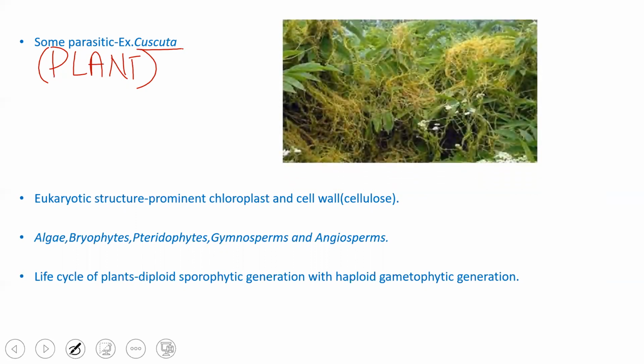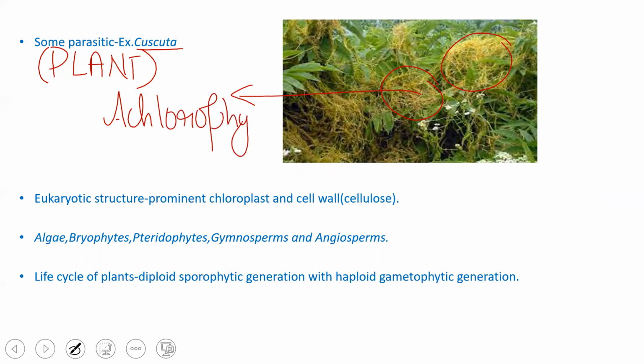So Cuscuta, you can see the yellow colorations here. This is a plant parasite which will be growing on other plants for food. So they are completely achlorophyllous, that is, they do not have any pigment present in them. They depend on nourishment by being a parasite on other plant body. So that is how they are going to obtain the food. So a typical example of a parasitic plant is Cuscuta.